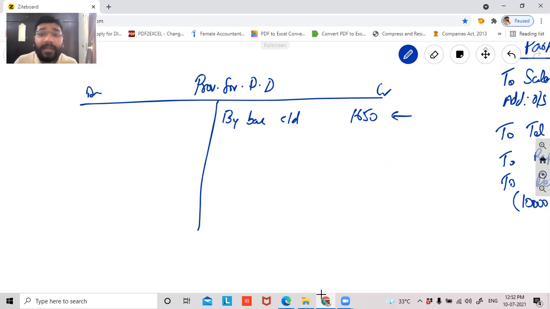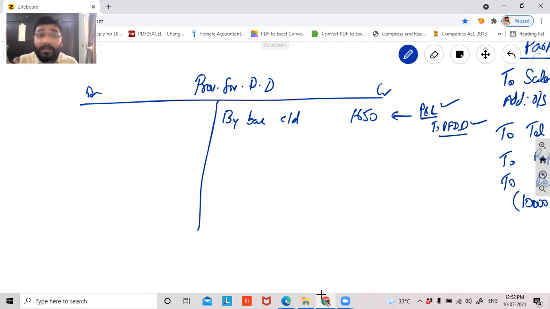So last year, the entry that you recorded in the balance sheet of 31st March 2019 is: P&L account debit to provision for doubtful debt. This entry you recorded. You recorded the expense directly in the P&L account and you created a liability.